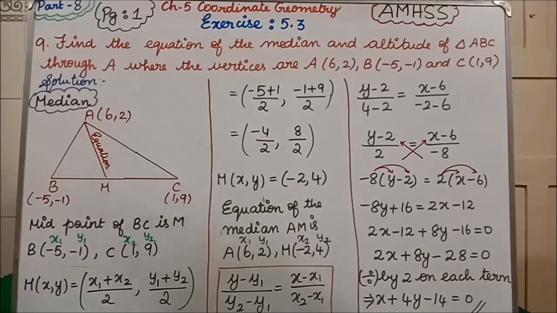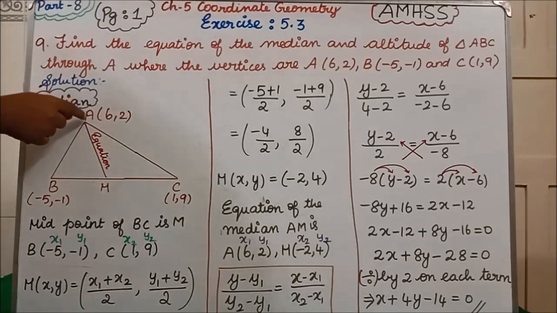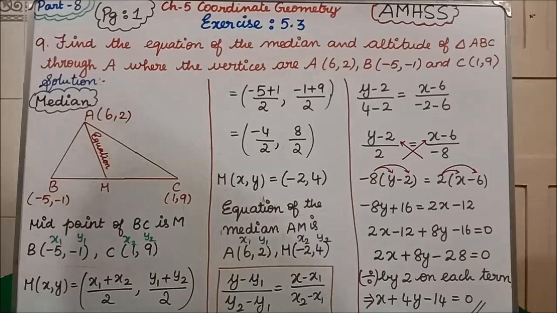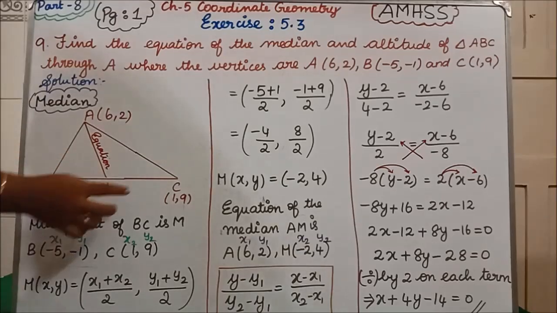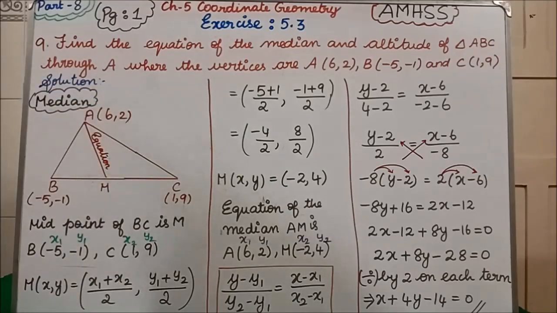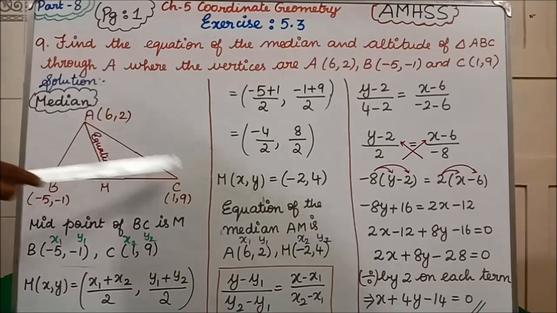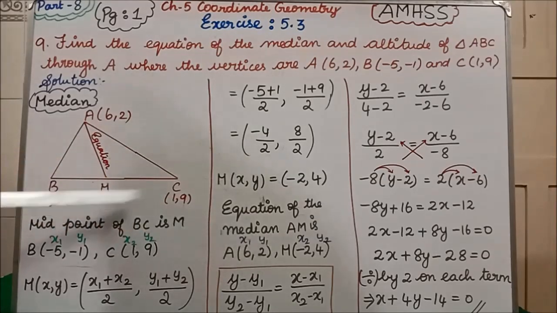Now what do we have to find? The equation of the median. Which is the median in this diagram? AM is the median. For this we have to find the equation. Now we have got the M point also, (-2, 4). So the equation of the median AM: A point is (6, 2), midpoint is (-2, 4).